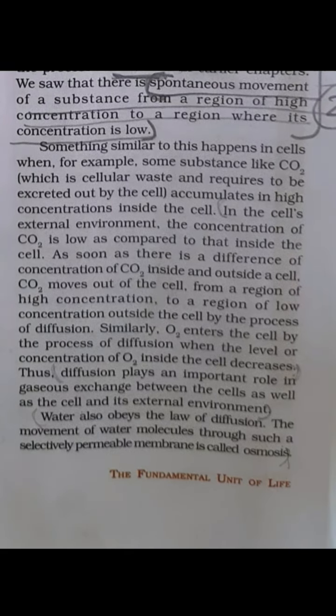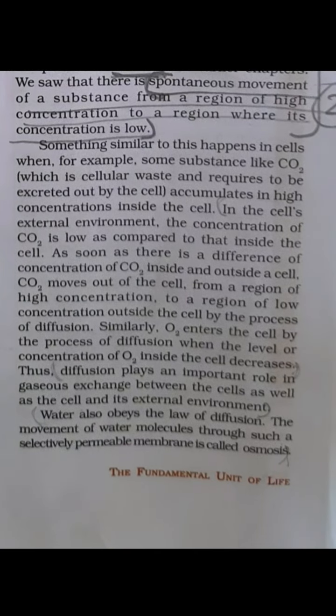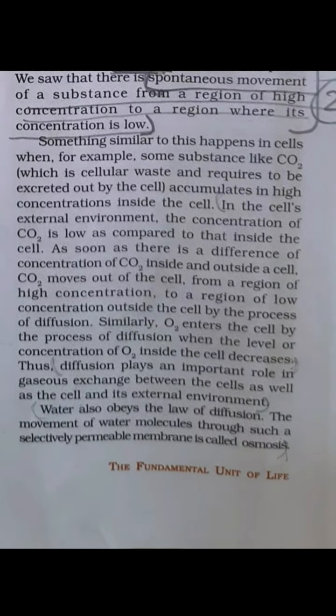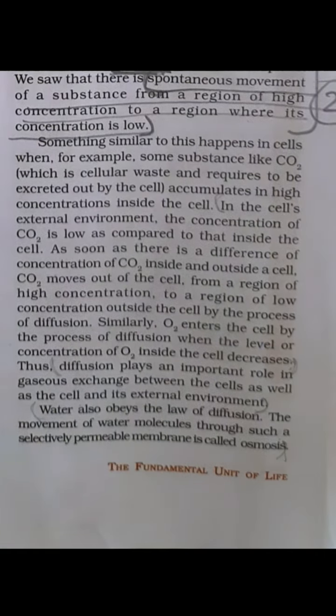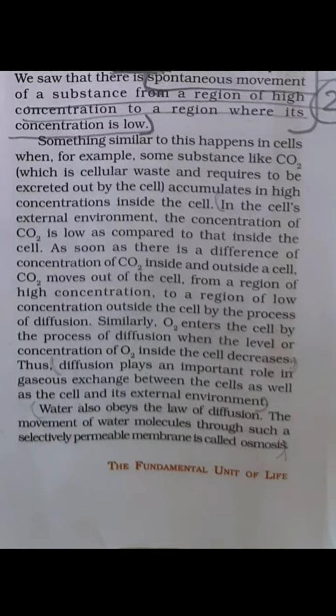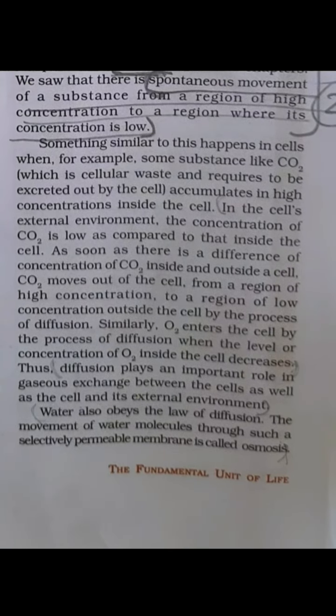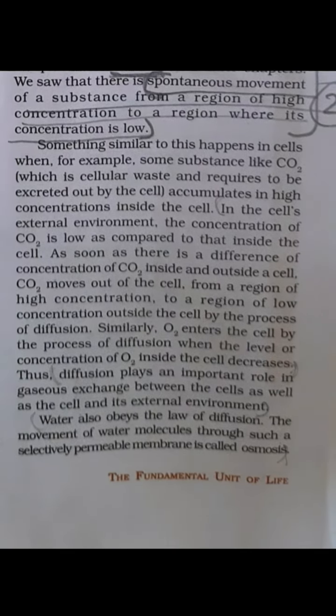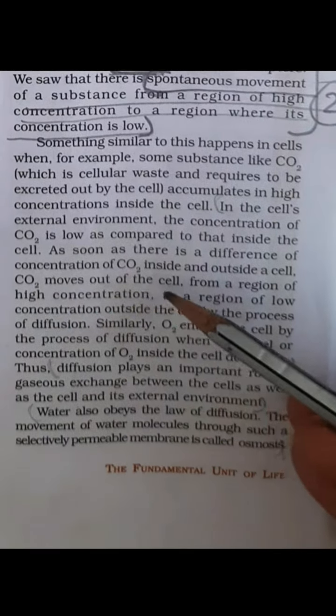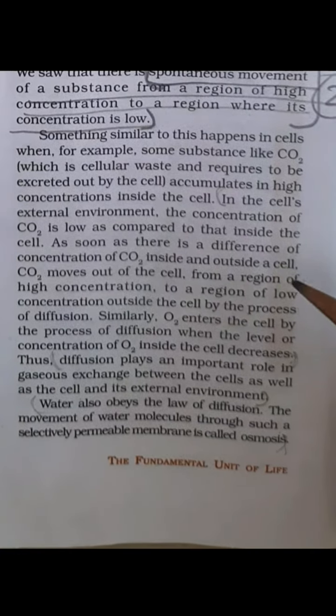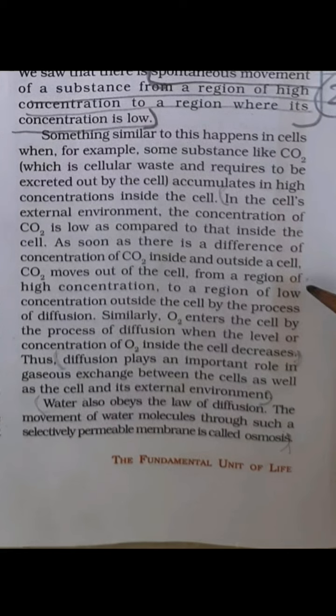During the process of respiration, a lot of carbon dioxide is generated. So as carbon dioxide concentration is more in the cell compared to outside, from inside of the cell, where carbon dioxide is more, it is coming out. And we discussed that in the process of diffusion, gaseous exchange will take place from the region of high concentration to the region of low concentration. Now here inside the cell more carbon dioxide is there and outside is less. So the carbon dioxide is moving from inside the cell to outside.